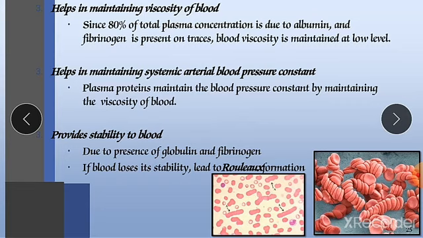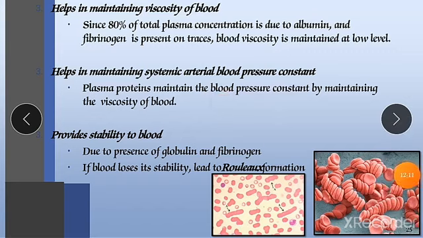That condition is called pancytopenia, and it leads to more viscous blood. Blood has more formed elements, due to which conditions like dehydration, high blood pressure and cardiac arrest can develop.